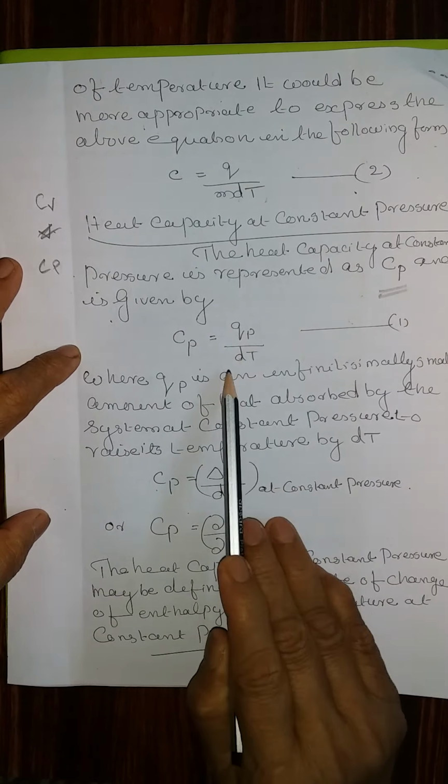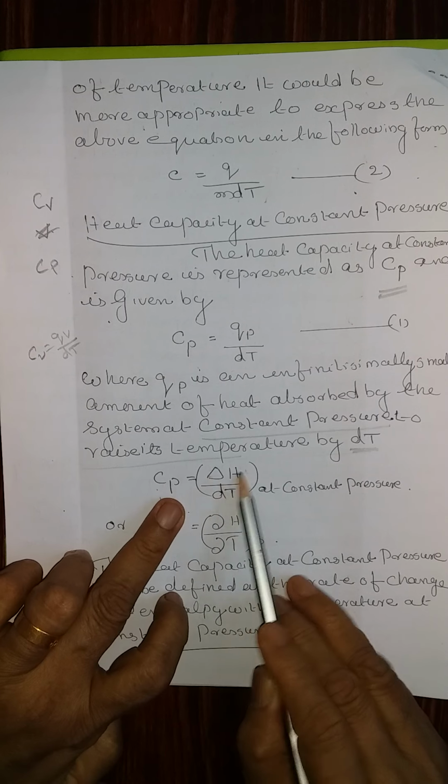We already know that Cv is equal to dQv by dT. Therefore, where dQp is an infinitesimally small amount of heat absorbed by the system at constant pressure to raise its temperature by dT, Qp is equal to delta H.